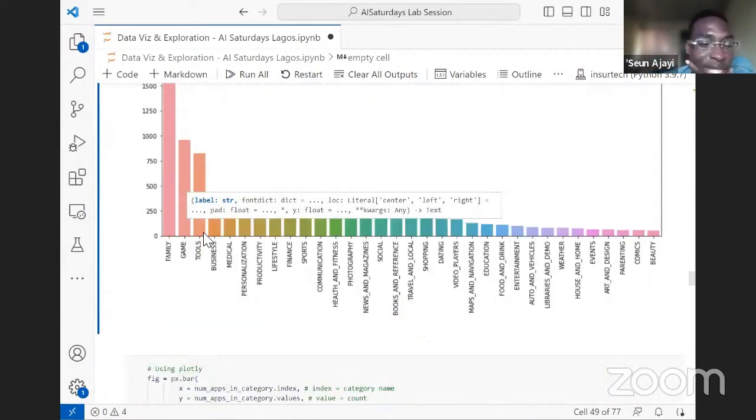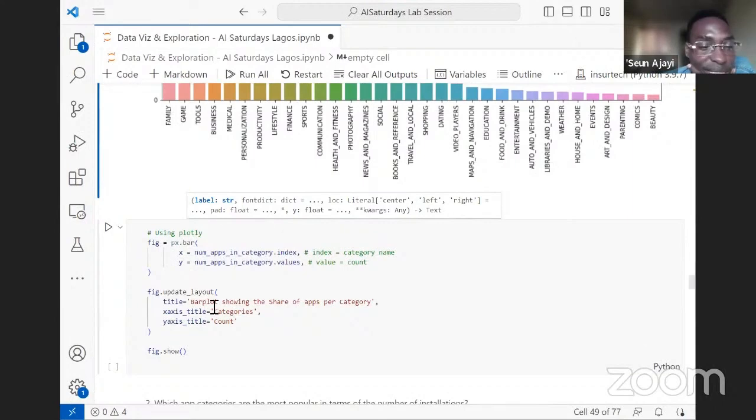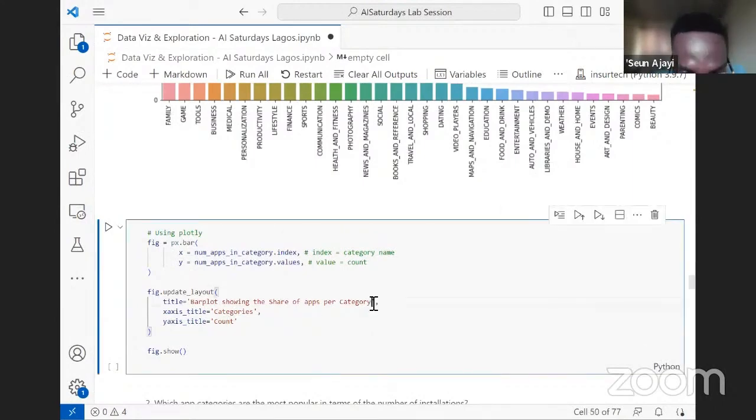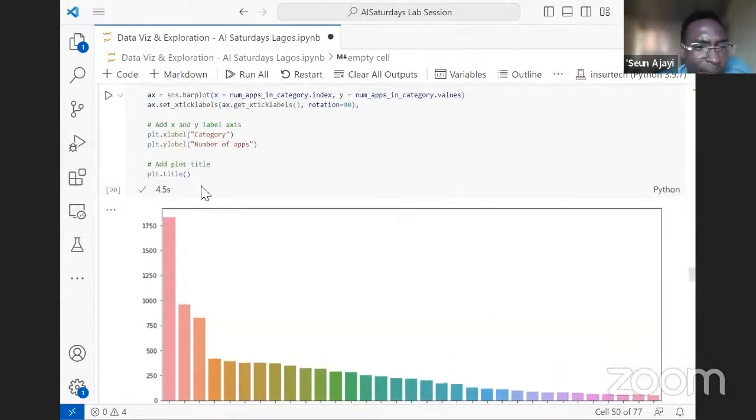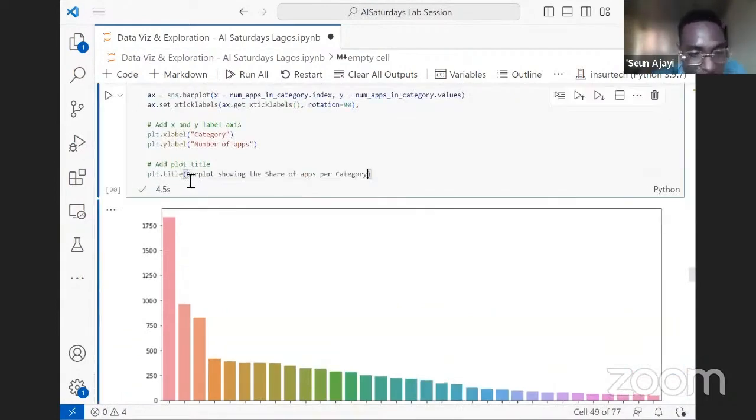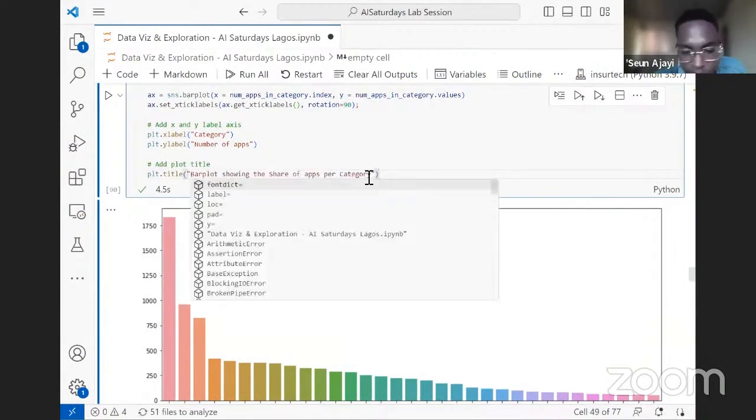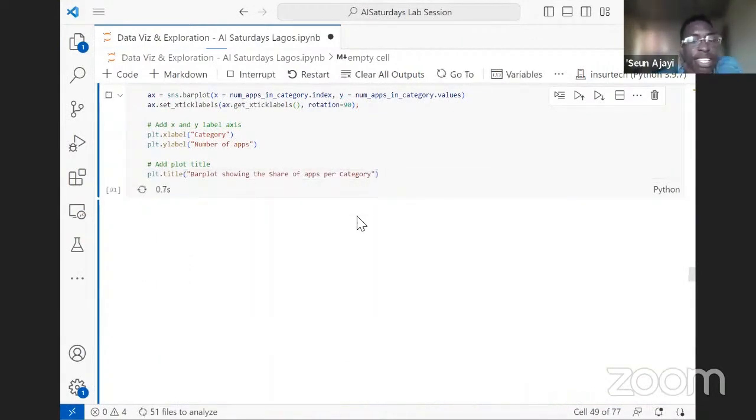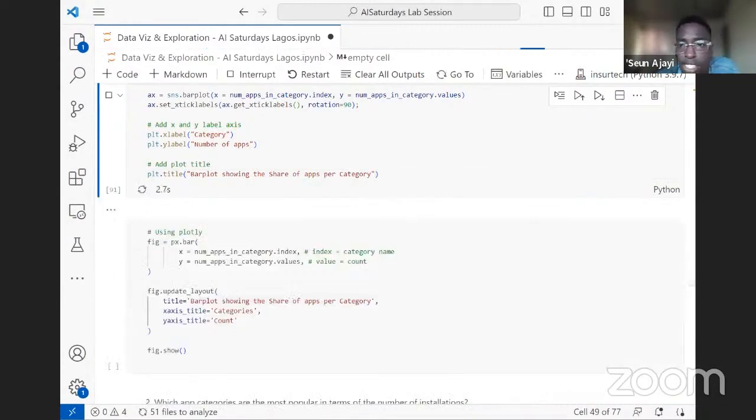Remember, I'm hammering this because it is necessary. You get to know when it's useful. So I want to add a title. I'm just grabbing it from another plot below there, so I don't rewrite all this again and waste time. So now let's replot what we have here, and let's see the change this is affecting.